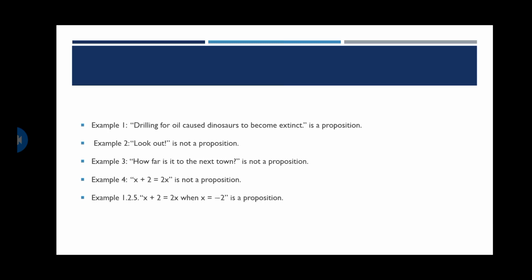Now let's see the last example. x plus 2 is equal to x when x is equal to minus 2. Yes, it's a proposition. As I described above, we did not know the x values, but here we know the x value, x is minus 2, but the sentence is false. Even though the sentence is false, we know that a proposition means a declaration which is true or false. Here the sentence is false, so it's not mandatory that it should be true, it may even be false, so it's a proposition.